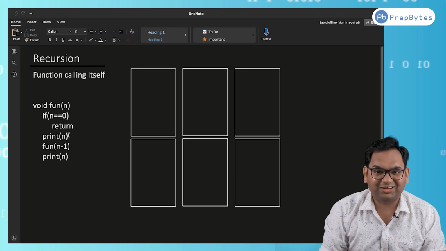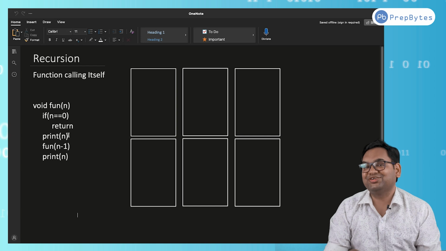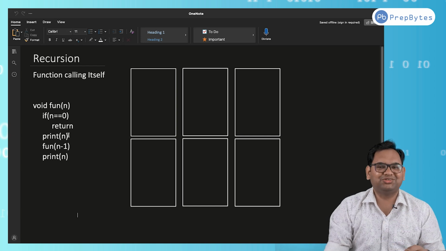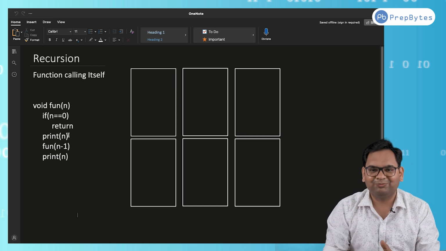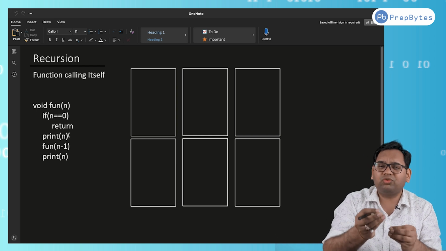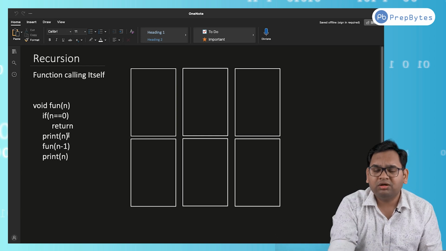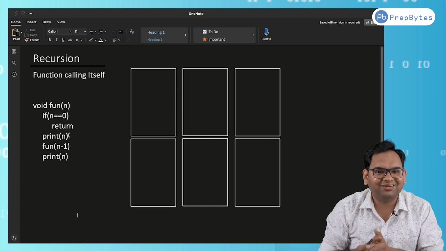Hi and welcome. So, recursion. We are going to talk about recursion. We are going to simplify recursion. Have you ever thought about recursion in depth? Do you feel recursion is really hard?